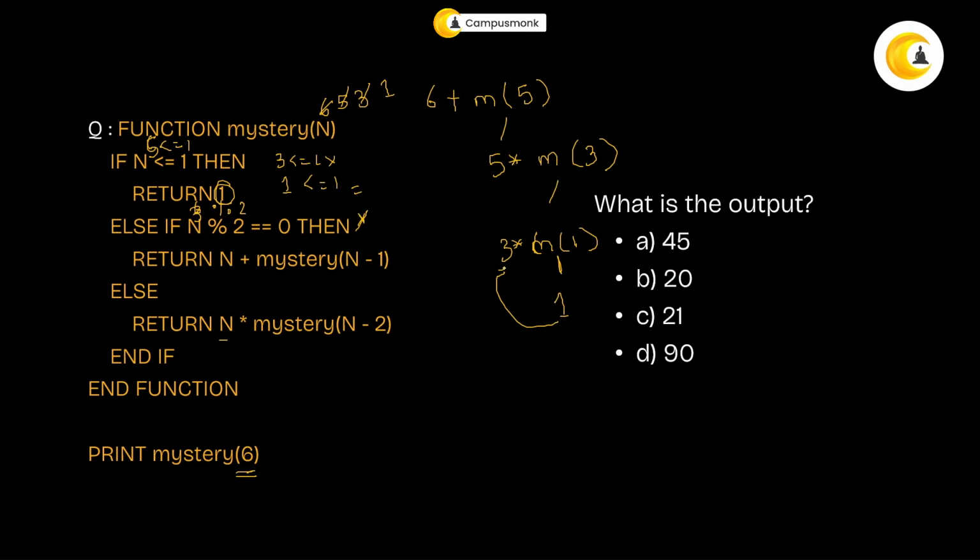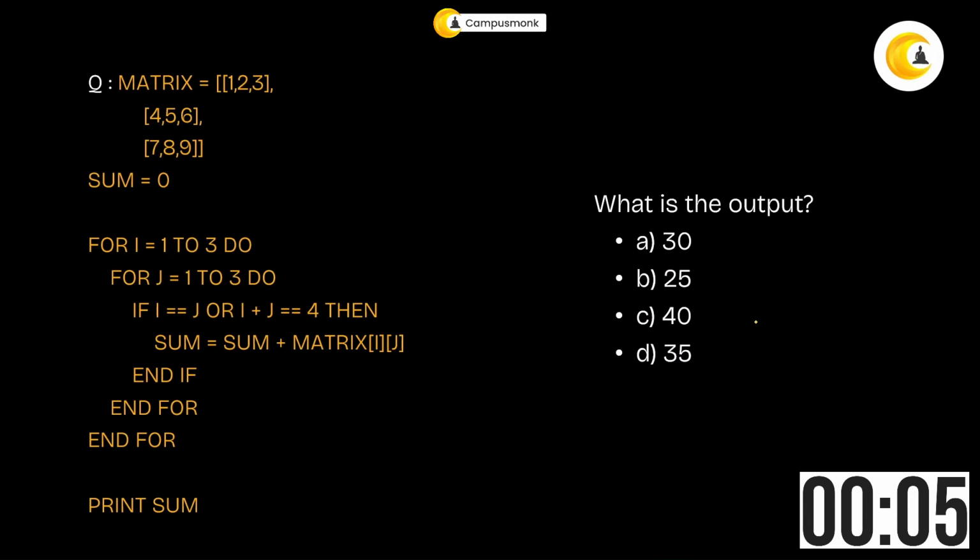Okay. So when this 1 is returned, what will be the value over here? It will be 3 times 1, that is equal to 3. Now this 3 will be returned here. So what will be the value? It will be 5 times 3, which is equal to 15. Now this 15 will be returned over here. So what will be the output? It will be 6 plus 15, that is 21. Do you have a 21? Yes, you do. All right. So the answer is in option number C. Got it?